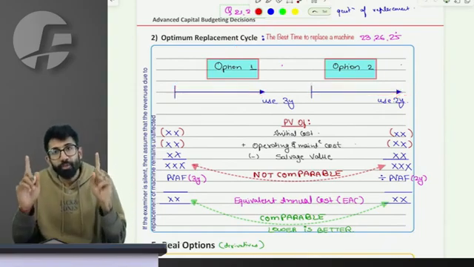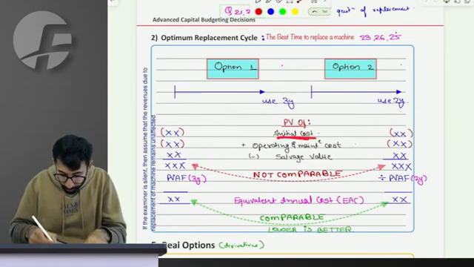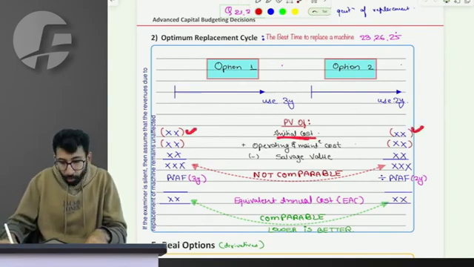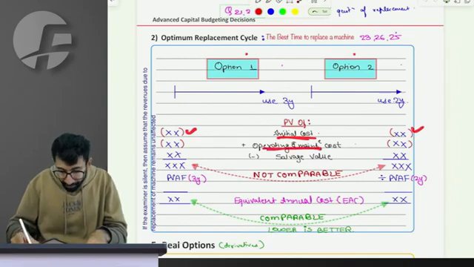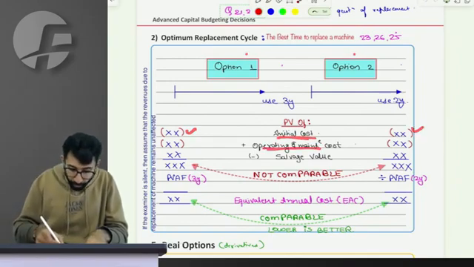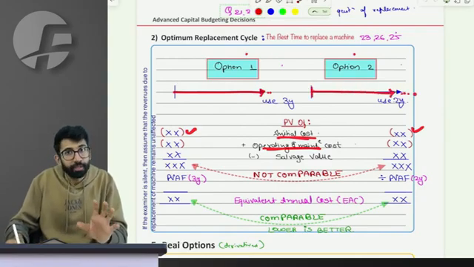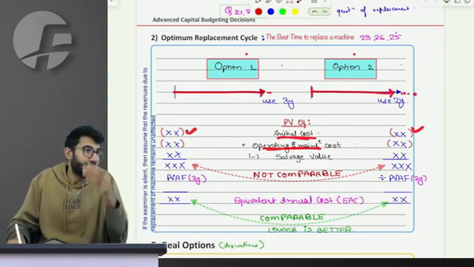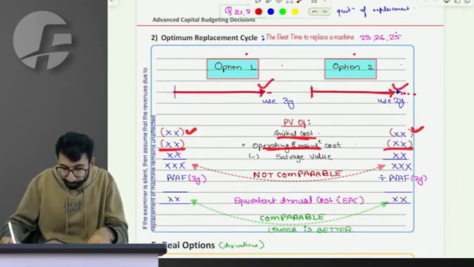Sir, I have to incur the initial buying cost once, so the initial cost is the same for both option 1 and option 2. To operate and maintain for 3 years the cost will be different from 2 years. So you find the present value of all the costs for 3 and 2 years respectively. Fine.